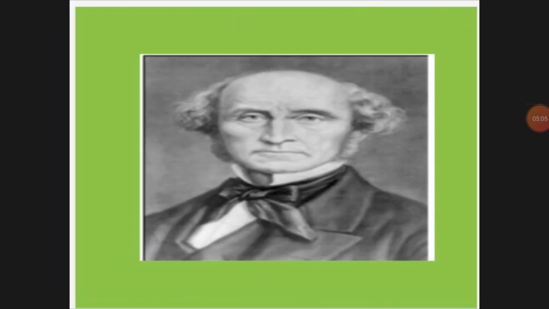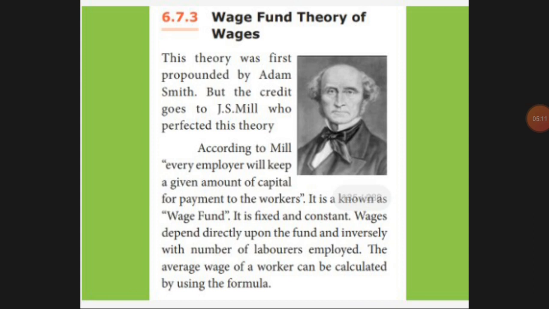The next theory was developed by J.S. Mill. This theory is called the wage fund theory of wages. According to him, if an employee is working, the payment has to be made according to his work. So the firm owner or entrepreneur will fix the price. That means to manufacture one fridge, the laborer has to be paid 5,000 only.